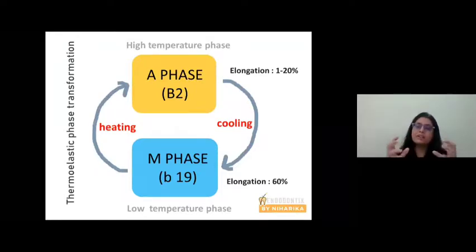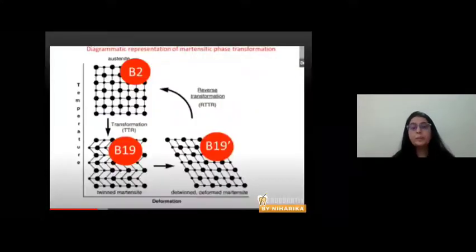So manufacturers play with these two phases. All right. The principle says that your file should be cutting in austenite phase and it should take the shape of the canal, or it should be used inside the curved canal when it is in M phase or martensitic phase. Right. So the martensitic phase can be twin martensitic or D-twin martensitic. You have an austenite phase. From austenite phase, when load is applied, the file changes to a twin martensite phase.